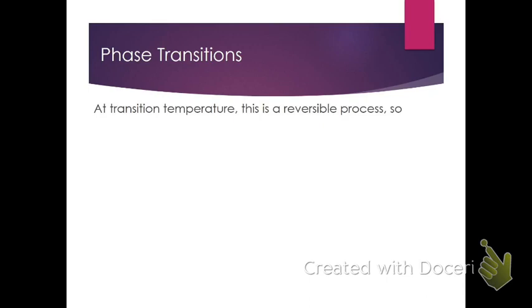And so because we're at an equilibrium situation, then it is a reversible process, and Q reversible is just going to be equal to delta H, the enthalpy change for that transition. Again, we're talking about a constant pressure process, so Q will be equal to delta H because it's constant pressure. And therefore, at the transition temperature, the equilibrium temperature, delta S is just equal to delta H over T.